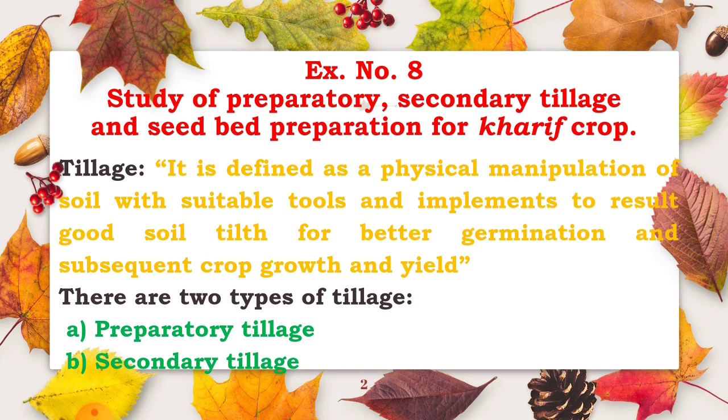Second is the secondary tillage. The tillage operations carried out after primary tillage operations are called secondary tillage. It includes clod crushing, harrowing, mixing of FYM into the soil, planking and layout of the field for the sowing of crop. These are the operations which are included in secondary tillage. First is the preparatory tillage, second is secondary tillage and the third is seed bed preparation for the soybean crop, for the growing of soybean crop.